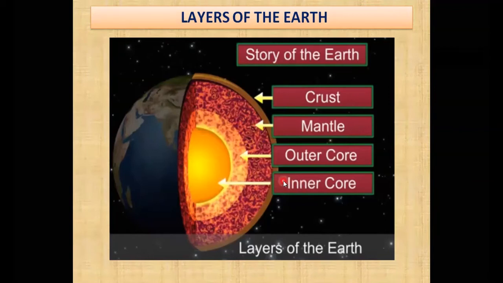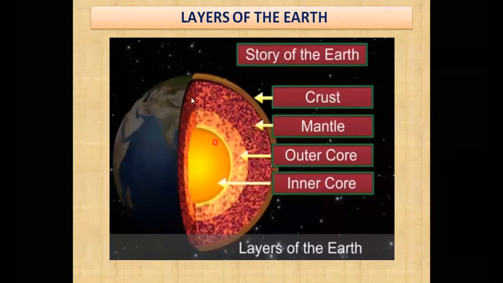You can see it looks like an onion. The onion also has a center, and from the center you can see there are many layers of onion over each other and over another. So that is also the structure of our earth. If you start from the inner core, then above the inner core is what? Mantle, and above mantle is what? Crust. And if you start from the topmost layer, that is the crust, then below crust there is mantle, and after mantle, what is there? Outer, and then comes the inner core. So these are the distribution of the layers of the earth, my dear students.